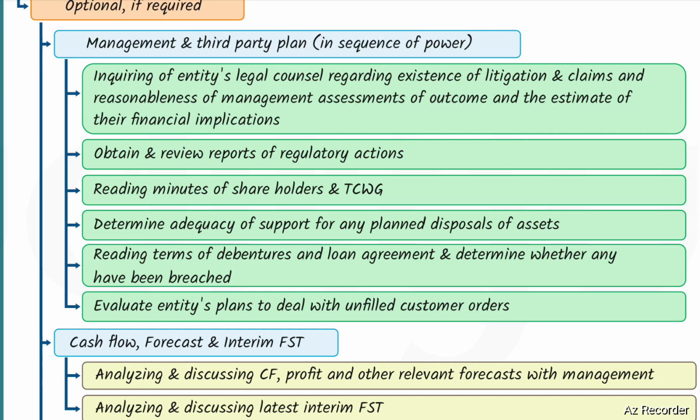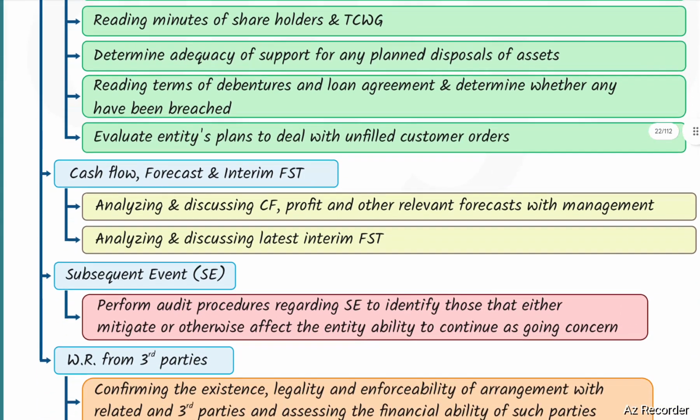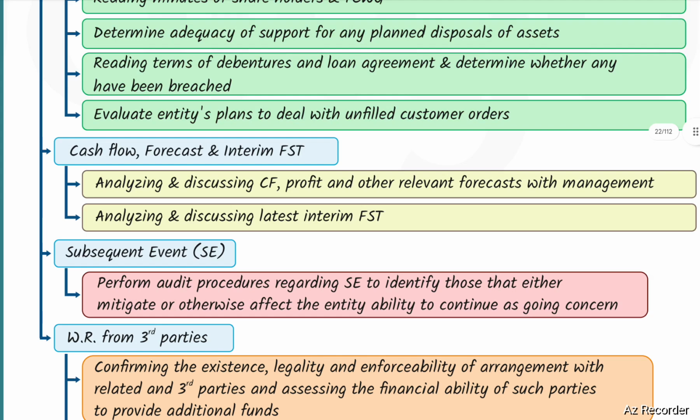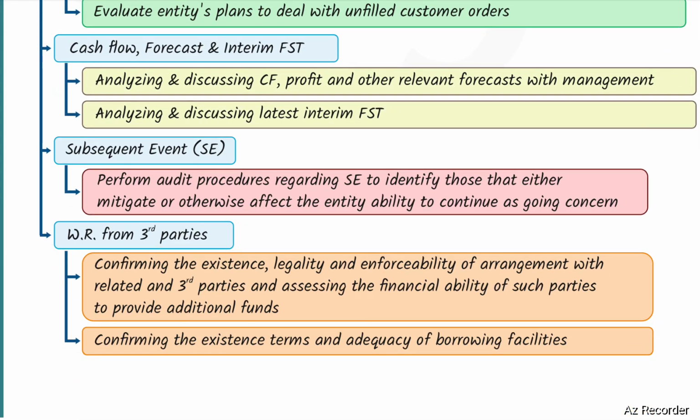Evaluate the entity's plan to deal with unfulfilled customer orders. Next, cash flow forecast and interim financial statements: analyzing and discussing cash flow, profit, and other relevant forecasts with management, analyzing and discussing latest interim financial statements. Subsequent events: perform audit procedures regarding subsequent events to identify those that either mitigate or otherwise affect the entity's ability to continue as a going concern.